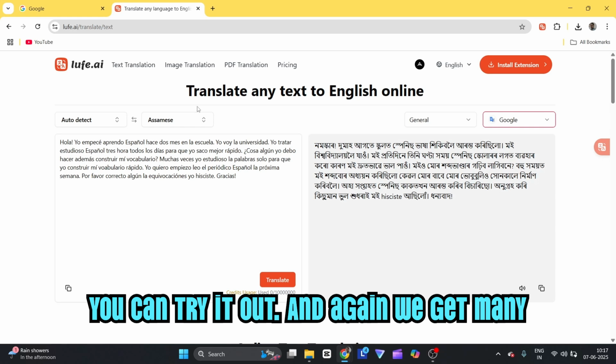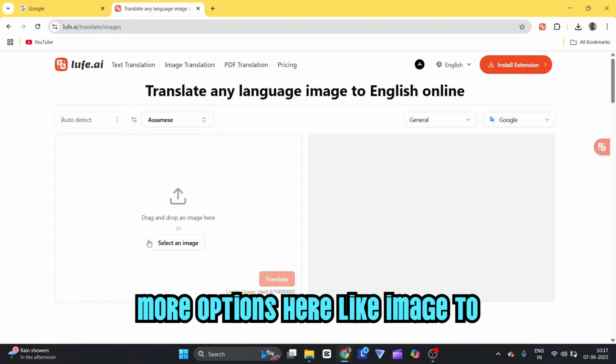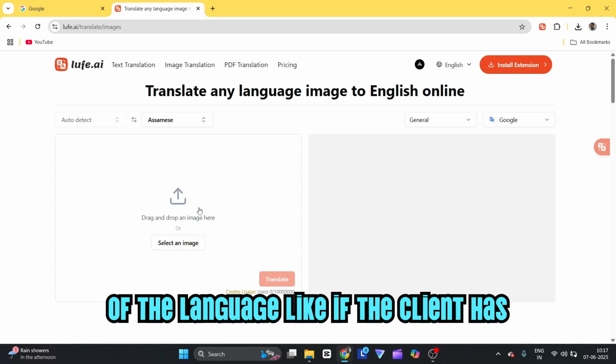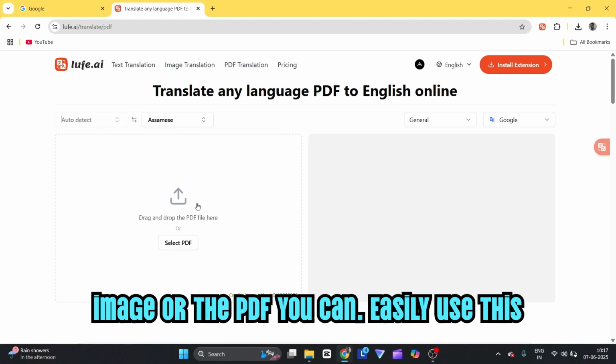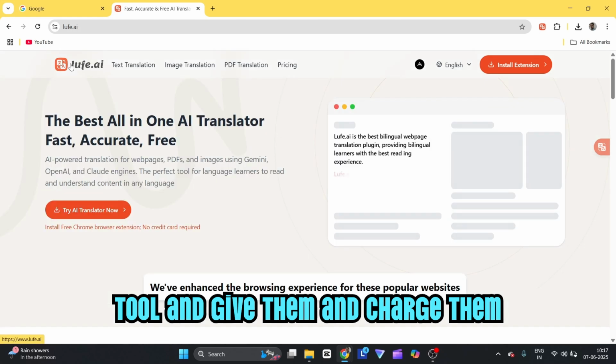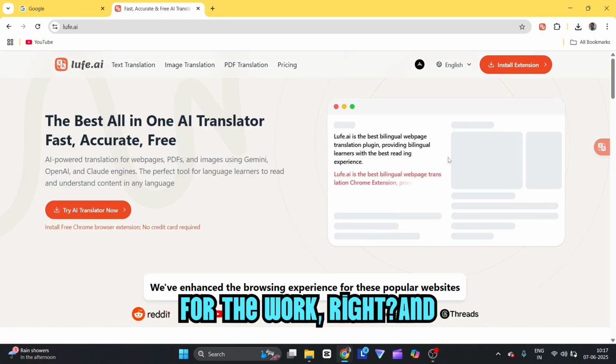And again we get many more options here, like image translation to any language. If the client has an image or a PDF, you can easily use this tool and give them the work and charge them for it.